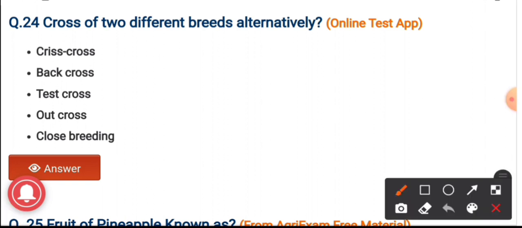Question number 24. The cross of two different breeds is alternatively known as? The options are crisscross, backcross, test cross, outcross and close breeding. And the correct answer is crisscross. It is the cross of two different breeds alternatively.